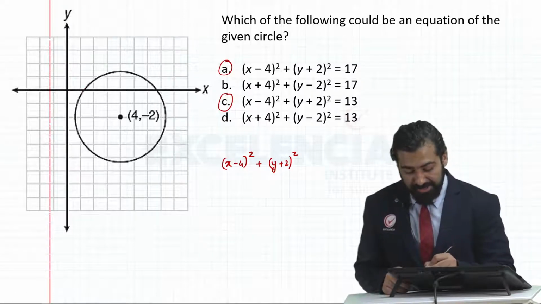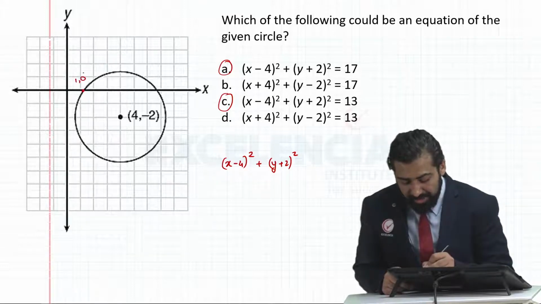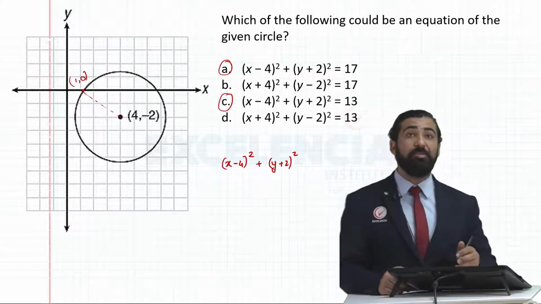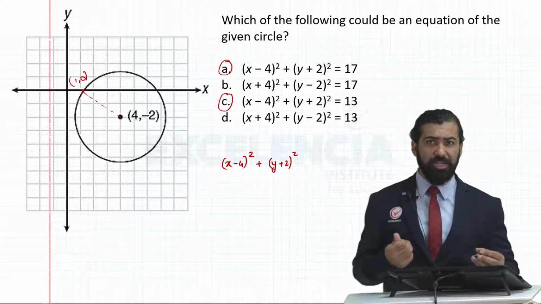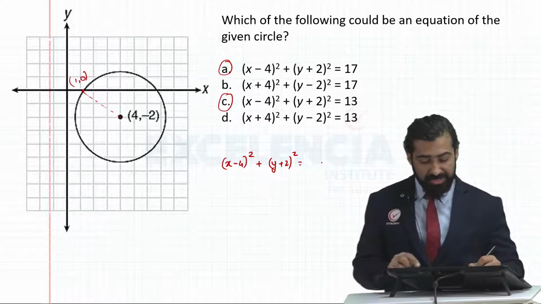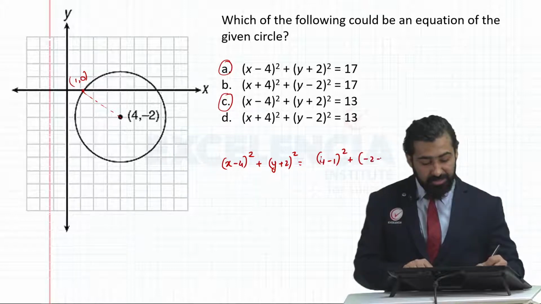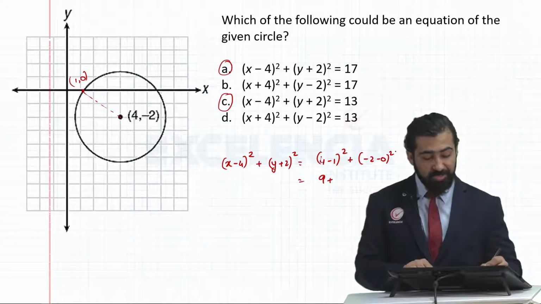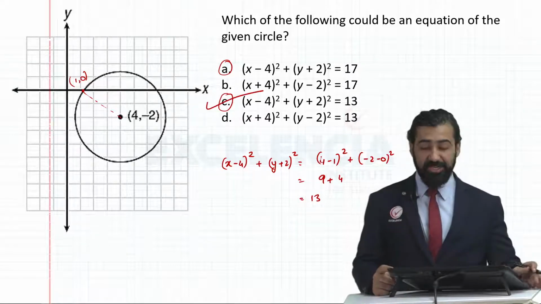Now our circle is passing here. Let me take this point, although it's a little ahead of 1. Let me assume this point to be 1 comma 0. Now I want to find how much my radius is, or rather how much is the square of radius. I'll use distance formula after squaring both the sides. So basically I'm not taking root, I'm straight away finding r square. So r square is equal to 4 minus 1 the whole square plus minus 2 minus 0 the whole square. So 4 minus 1 square is 3 square, 3 square is 9, minus 2 square will become 4, so I get 13. So option C is the correct option.